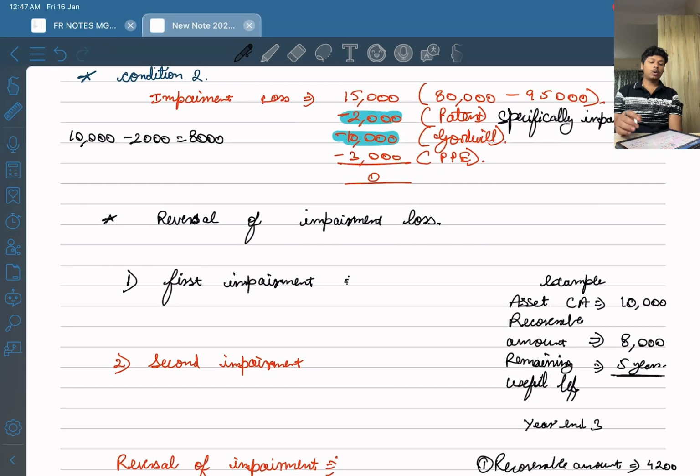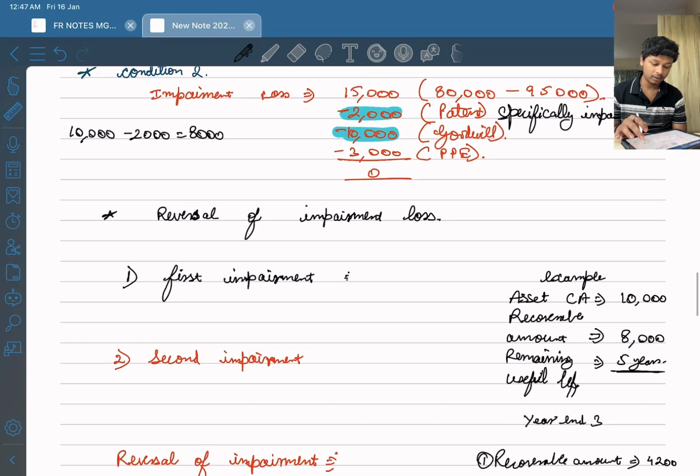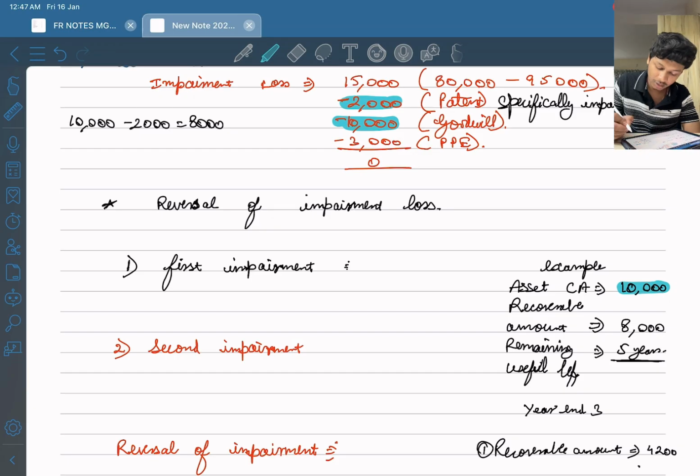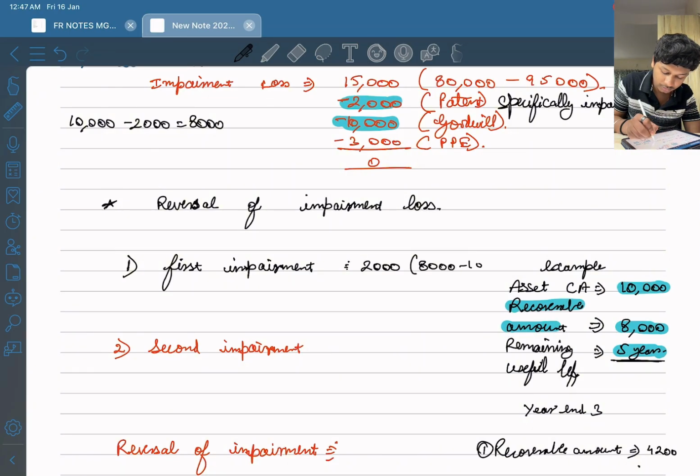Now let us do the reversal of impairment loss. I have taken an example. In the example, the asset has a carrying amount of $10,000. It has a recoverable amount of $8,000 and it has a remaining useful life of 5 years. So what is the impairment loss? Impairment loss is recoverable amount minus carrying amount, which is 8,000 minus 10,000, which is 2,000. I hope this is clear.